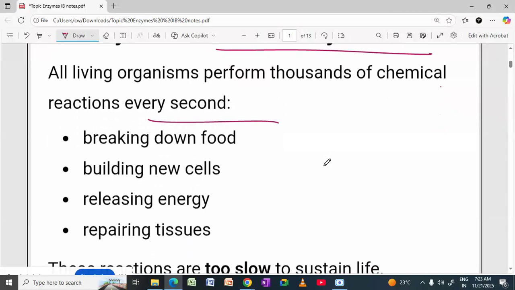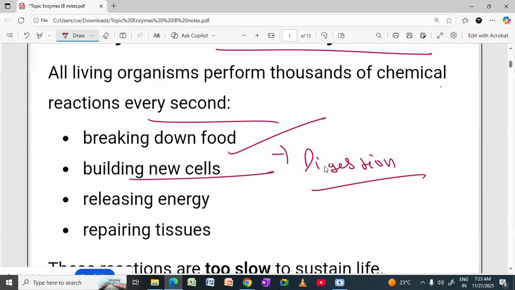And for all those activities, those chemical reactions should happen fast. So for that purpose enzymes are there. Like breaking down food, this is the process of digestion. For this enzymes are needed.